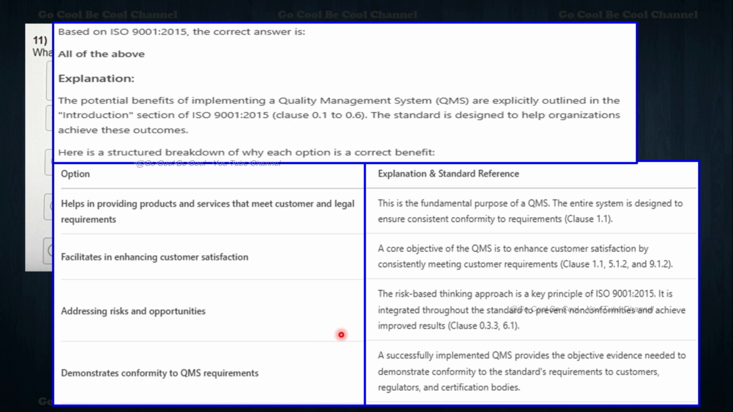And then addressing risk and opportunities. Yes, of course, we have risks and opportunities which are to be addressed. Demonstrate conformity to QMS requirements. Successfully implementing the QMS provides the objective evidence needed to demonstrate conformity to the standard's requirements to the customer, regulators, and the certification body. So this is how things are supposed to be.